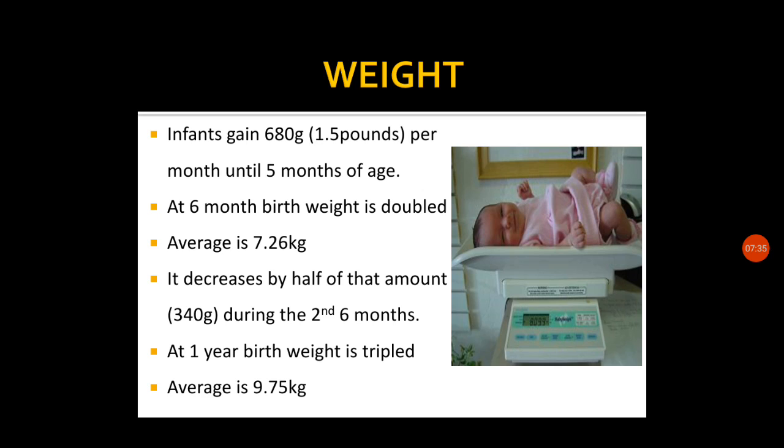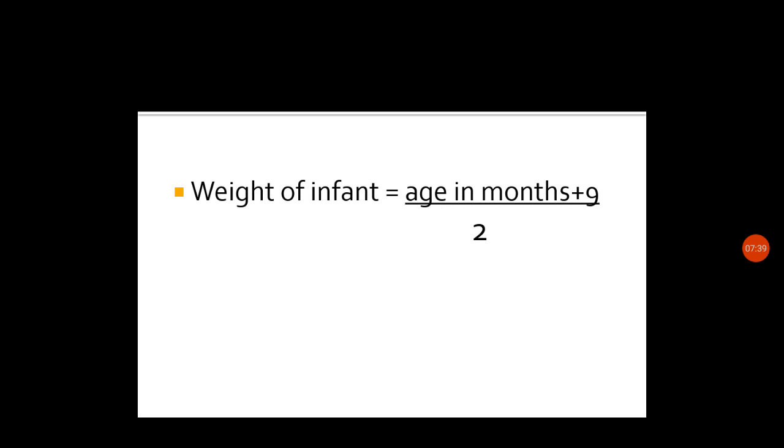So this is about the weight of the child, and the formula to calculate the weight of the infant, if we know the infant's age in months, is age in months plus 9 by 2. So write down the weight calculation formula in the note and understand it properly.